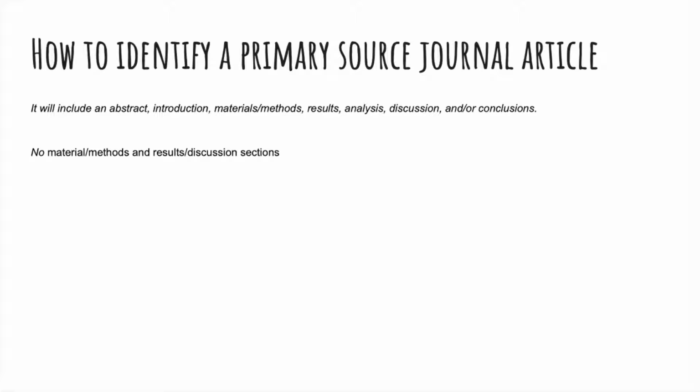And if you don't find a materials or methods section and results or discussion section, then it is not a primary source article. It may be a secondary source article.